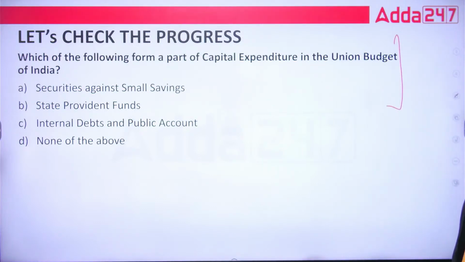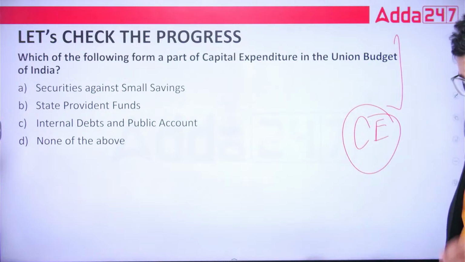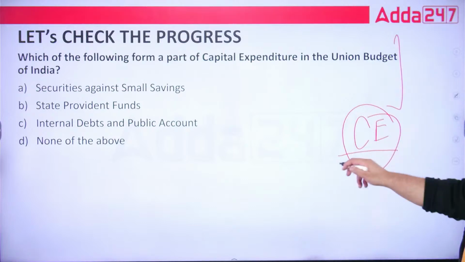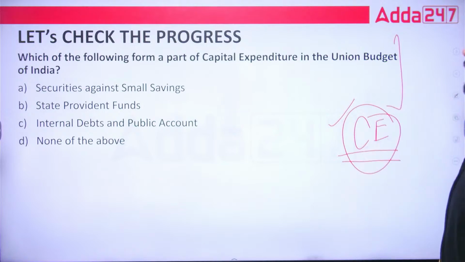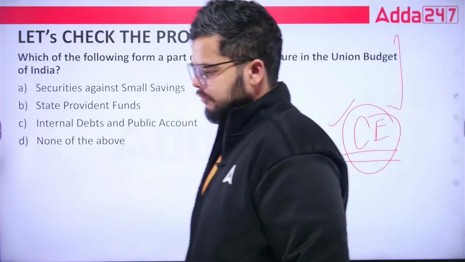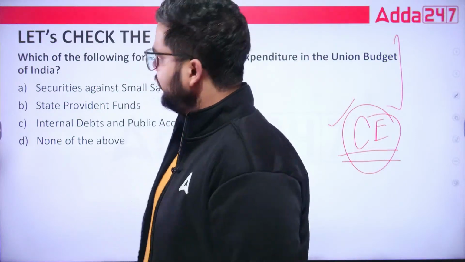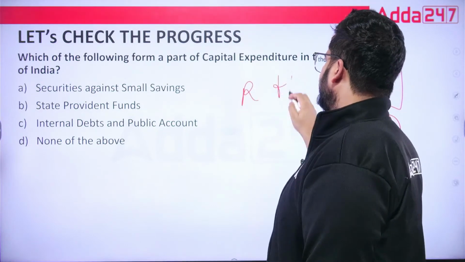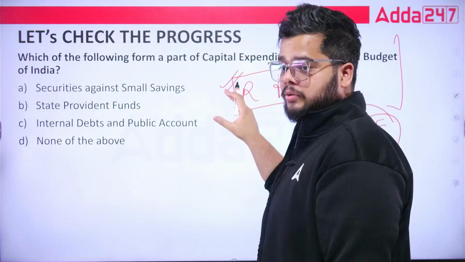Okay, so the question says, which of the following form a part of capital expenditure in the Union Budget of India? Capital expenditure. In this particular session, we have learnt about the receipts part only. We have not talked about the specific components of capital expenditure. Still, if you have understood that particular chart which was there in the beginning, then definitely you can answer this question, because revenue and expenditure are polar opposites if you have understood the concepts.